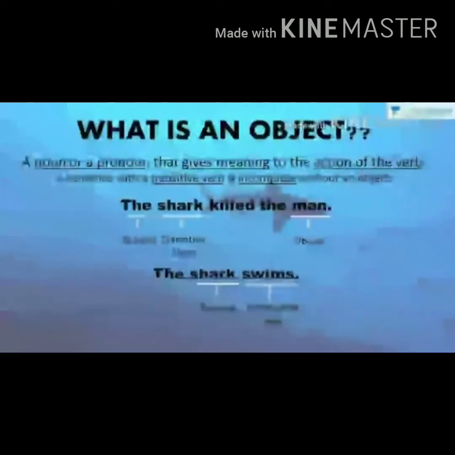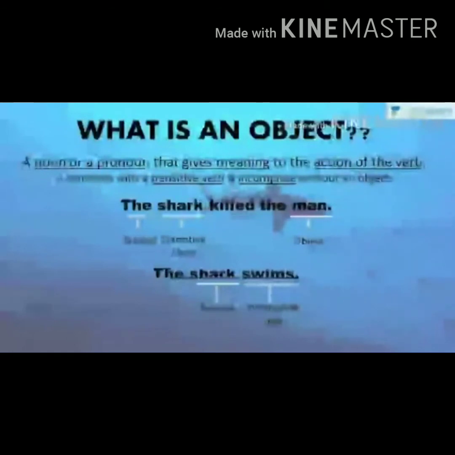For example, the shark killed the man. Here in this sentence, we are talking about the shark, and that is the subject. What did the shark do? It killed. So killed is the verb. Who is killed? The man. The man is the receiver of the action. So the man is the object in this sentence.